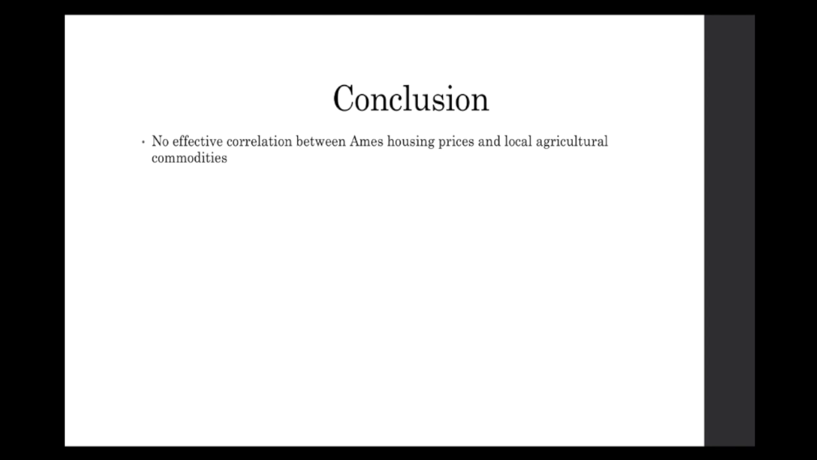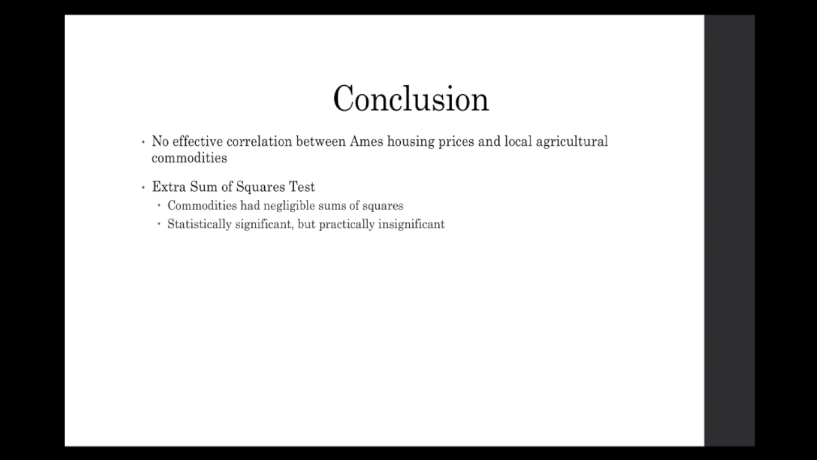We found that despite having statistical significance, the commodities don't add any practical significance to the original model of square feet, overall quality, and kitchen quality. Both the correlation between the commodities and the sale price, as well as the sum of squares, were quite low, suggesting that they added very little to the model. As a result, we came to the conclusion that there is almost no relationship between the corn, soybean, and hog prices and the Ames housing market.